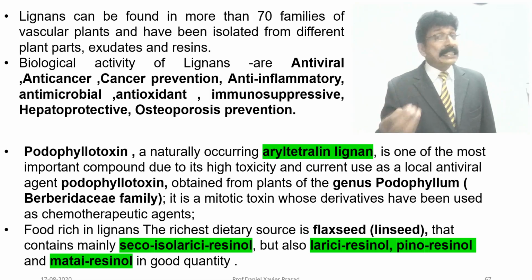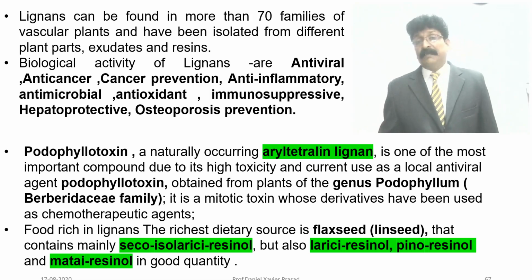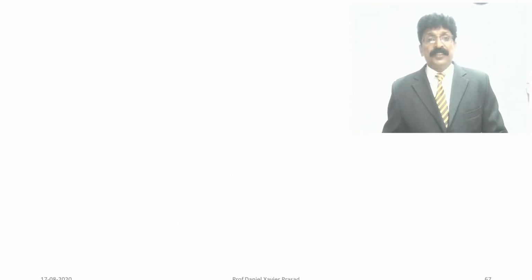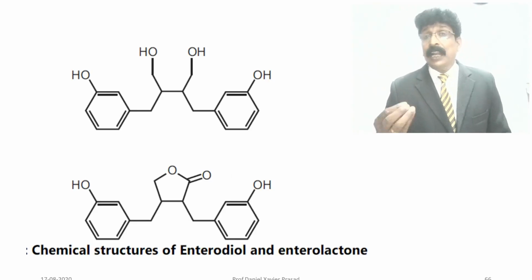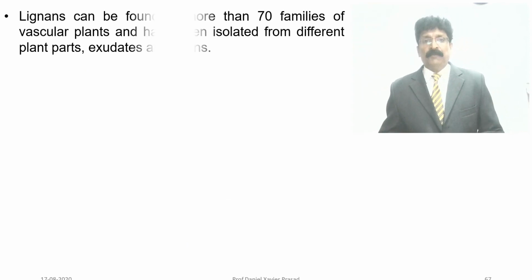For the basic lignan structure, you should know about the two structures which we have seen here, that is enterodiol and enterolactone. Very simple, which a student can remember.